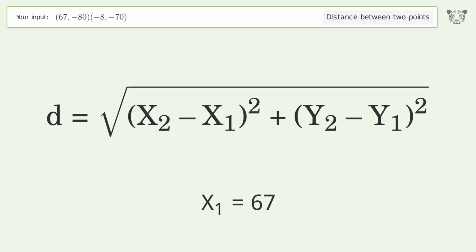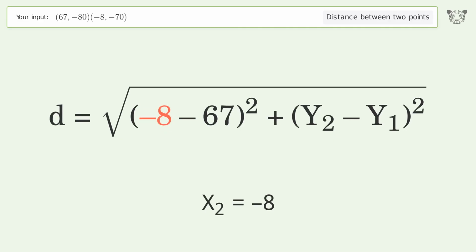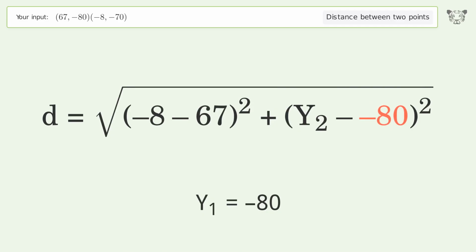x1 equals 67. x2 equals -8. y1 equals -80. y2 equals -70.